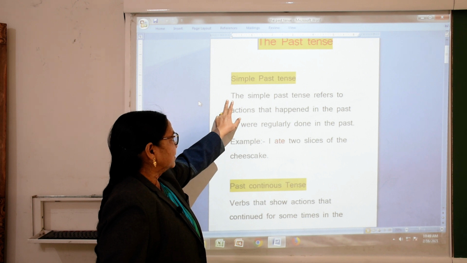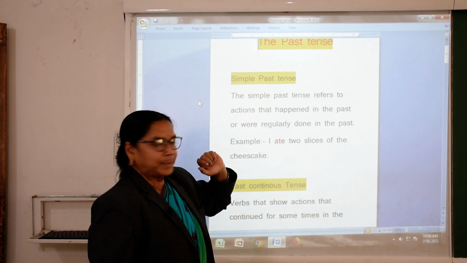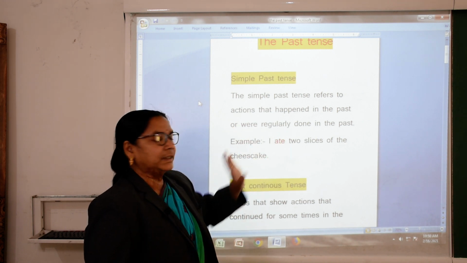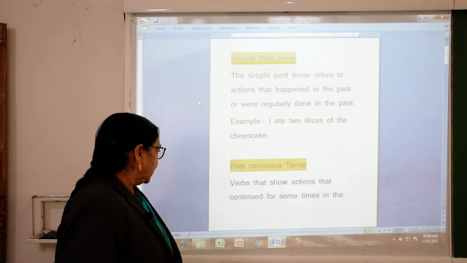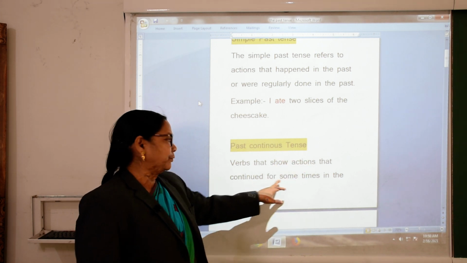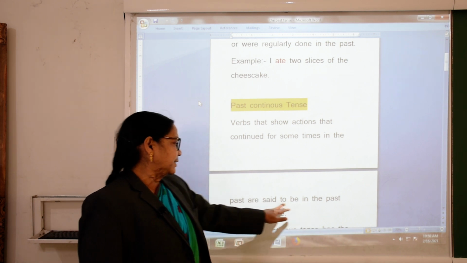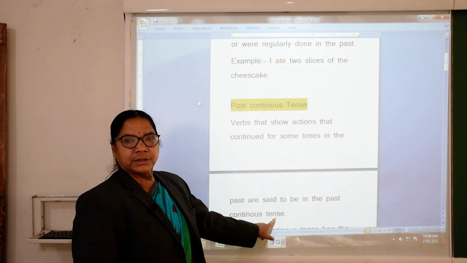So, the simple past tense refers to actions that happened in the past or were regularly done in the past. Then past continuous tense: verbs that show action that continued for some time in the past are said to be in the past continuous tense.